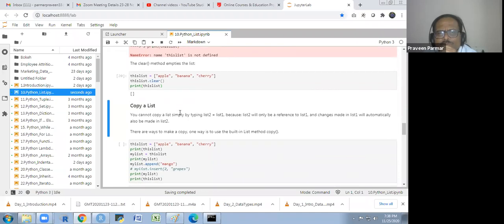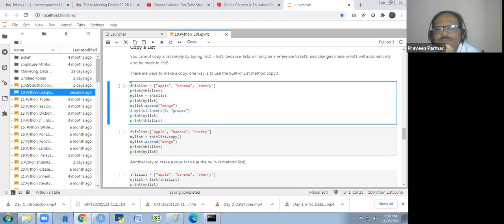Next we see how to copy a list. It is very important. Copying in Python is a little bit different from R. You cannot copy a list simply by typing list2 = list1, because list2 will only be a reference of list1, and changes made in list1 will automatically also be made in list2. It is a view of list1. It will not be a copy.